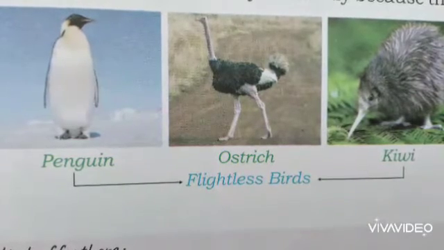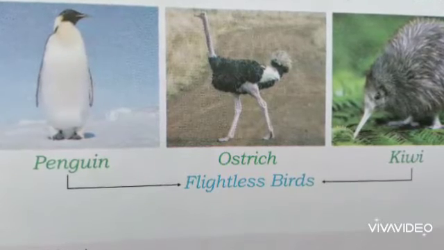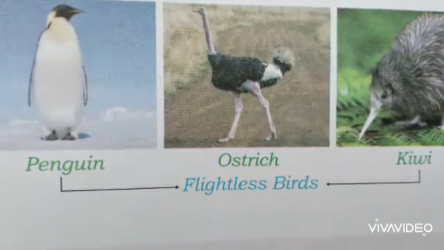Flightless bird. It does not have the ability to fly. Example, kiwi, ostrich, etc. Aquatic bird. Some birds have webbed feet with the help of which they swim in the water. Example, duck.